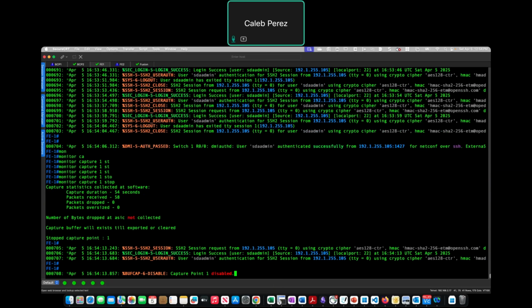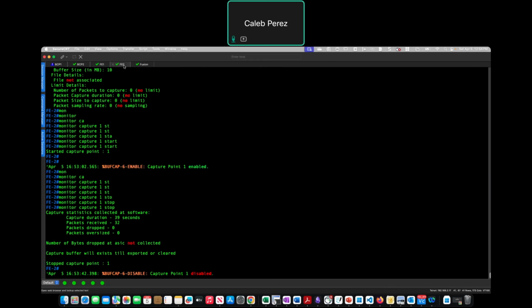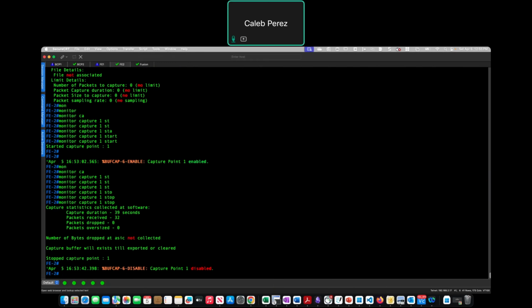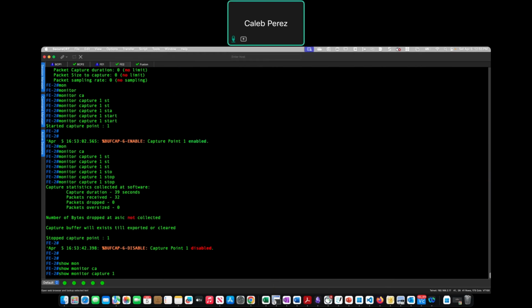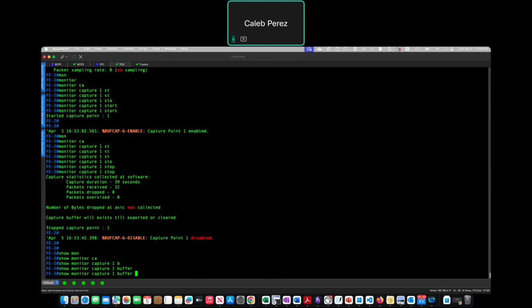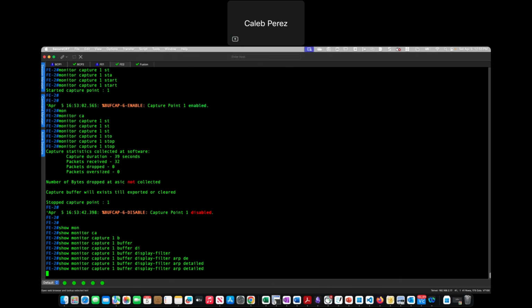And let's check if we can identify that broadcast traffic. So let's start with the Fabric H2. So show monitor capture one, buffer, display filter, ARP, eval.